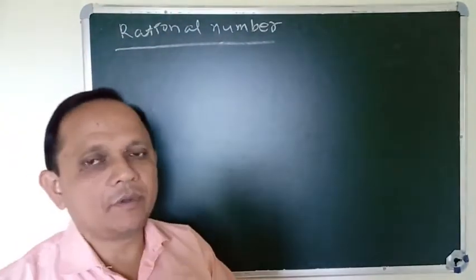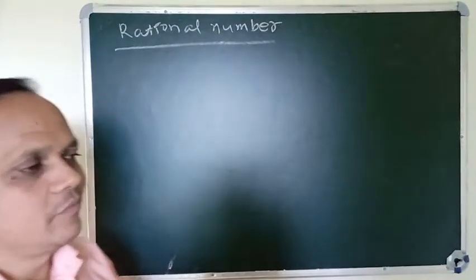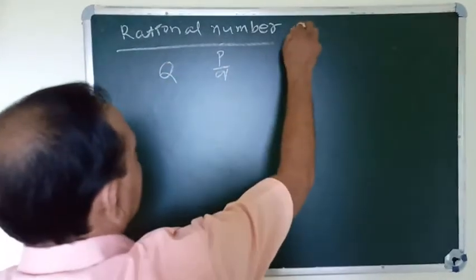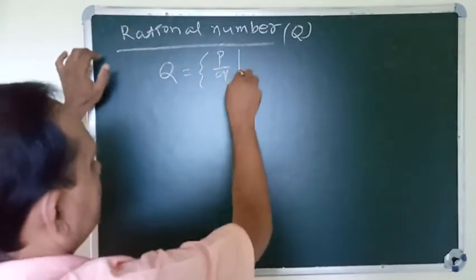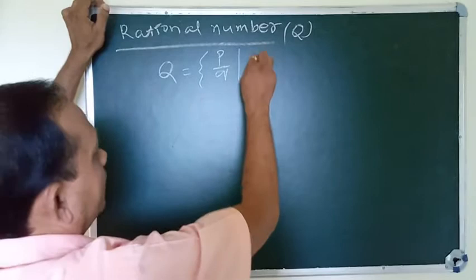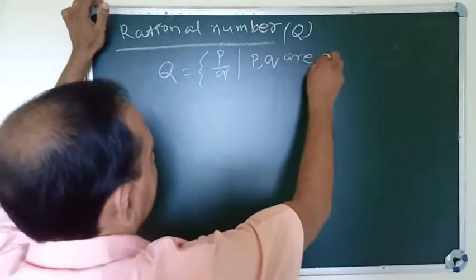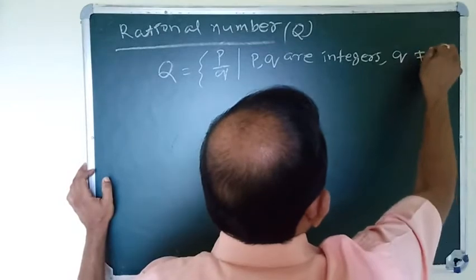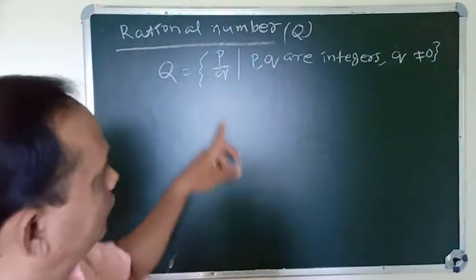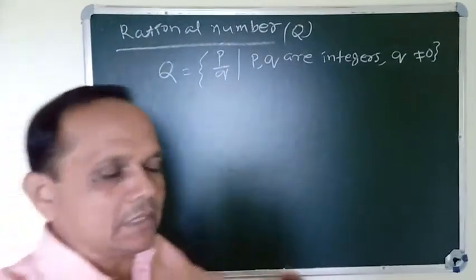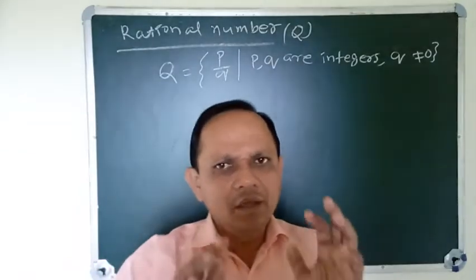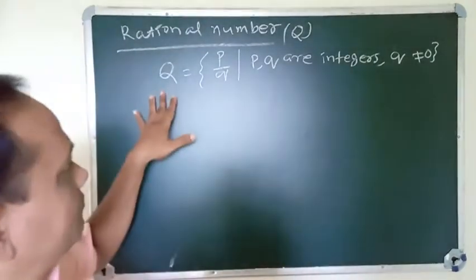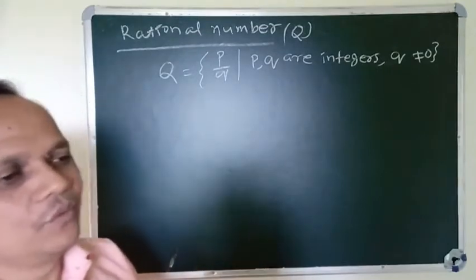In the previous class, we discussed that any number which can be written in the form p by q, where p and q are integers and q is not equal to 0, the denominator is not zero, is called a rational number.